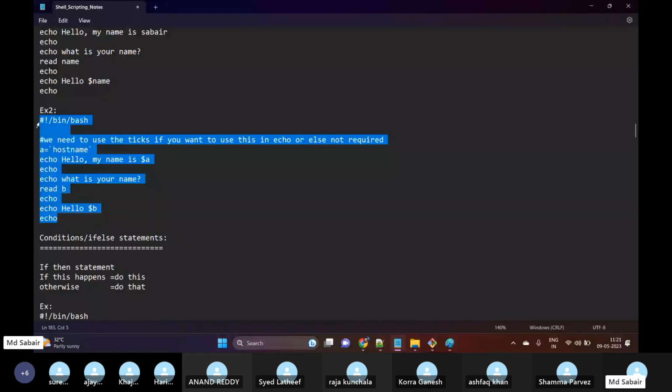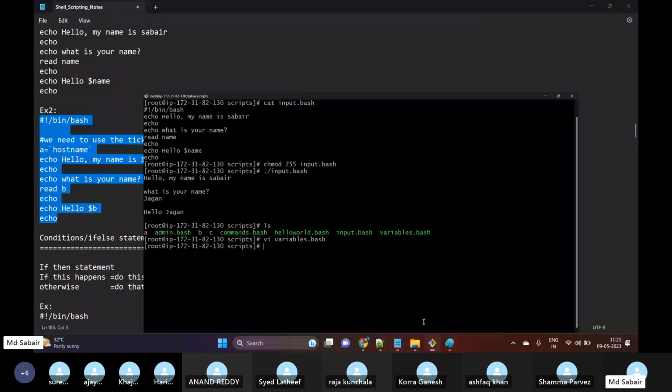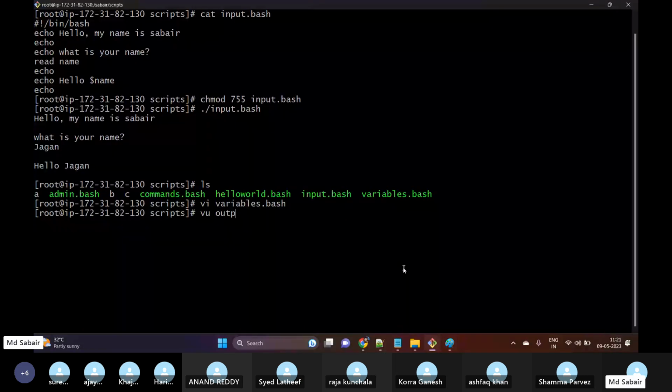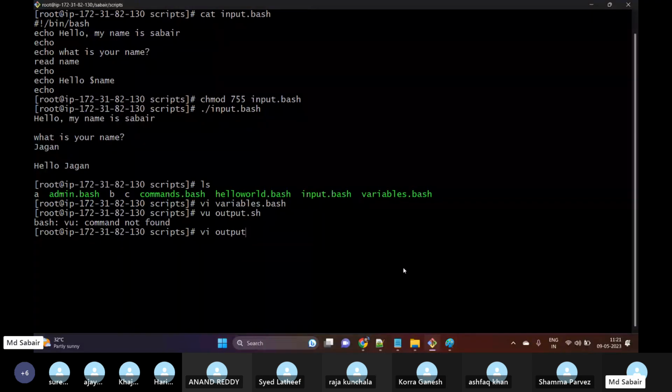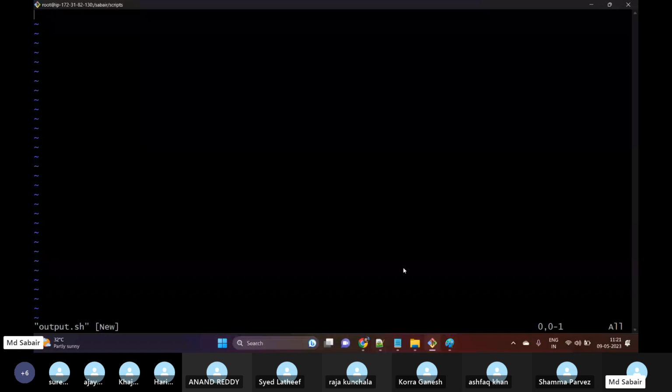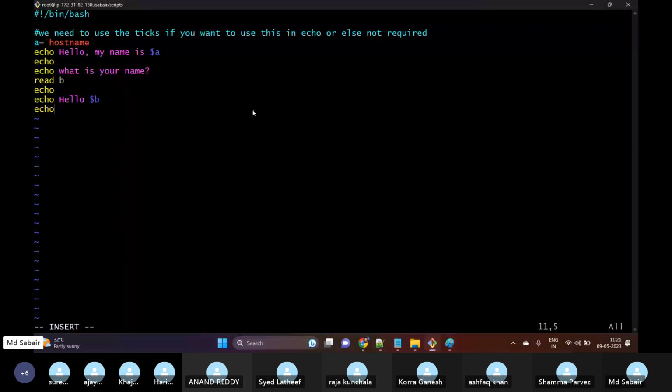We have one more script where we are displaying the host name. Okay, so vi, let me name this as output.sh. Sorry, vi output.sh, and then let me paste this. Okay, here we need to understand this. So let me remove the tick marks.